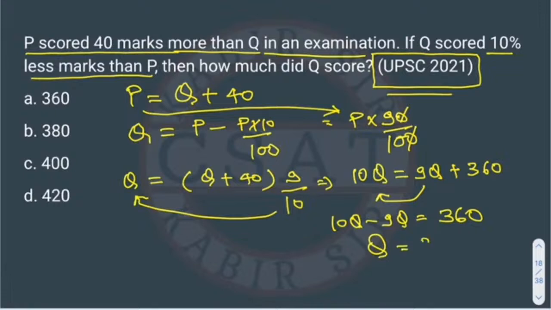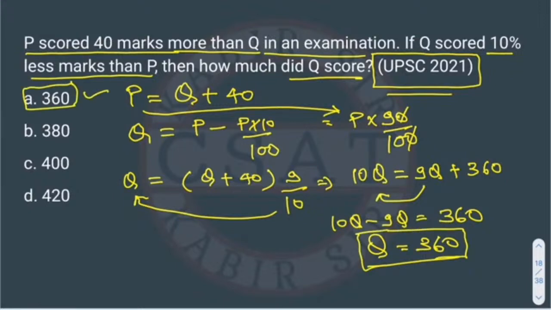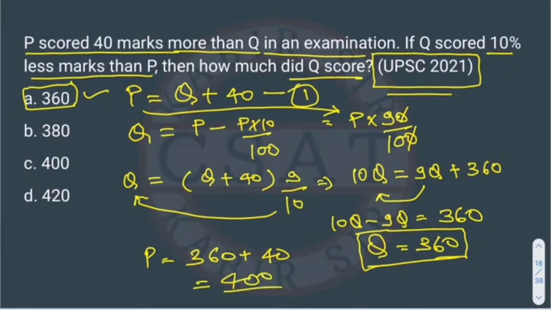So Q is 360. So what is he asking? He is asking how much Q scored. So Q is scoring 360. So the answer will be A, right? If we ask how much P is scoring, so P is scoring 360 plus 40, from the first equation, right? So it will become 400. It's a very easy question. I hope you all will get it. If you are having any problem in this, you can comment on this video and we can get connected and I will explain you again, right?